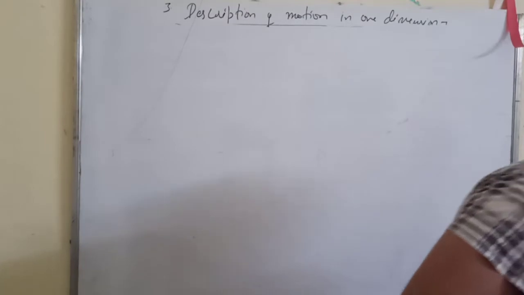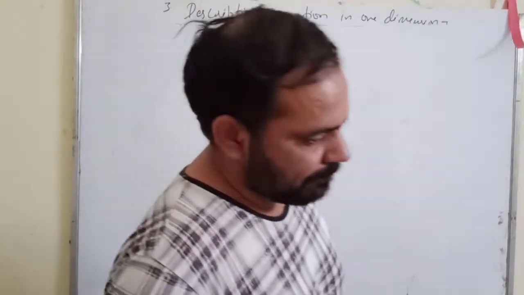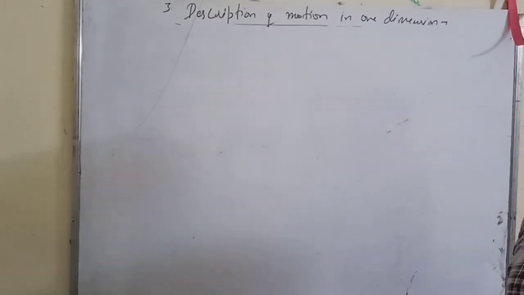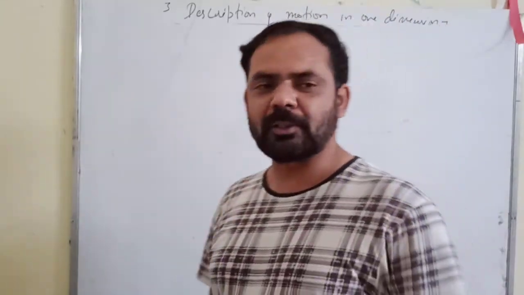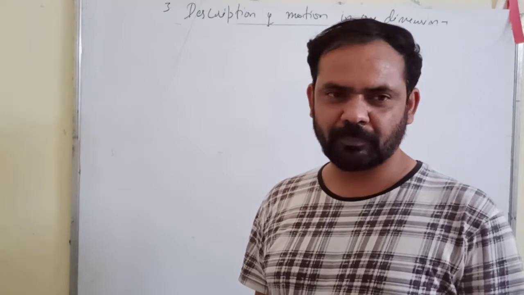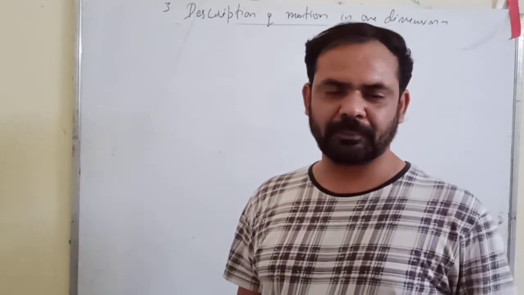Excuse me sir. Yes. Sir, in instantaneous velocity, where you wrote delta t tends to 0, will we then take the value of delta t as 0? No, tends to 0 and equal to 0 are different things. Tends to 0 means it is so small that it is approximately 0. Tends to 0 and exactly 0 are different things.